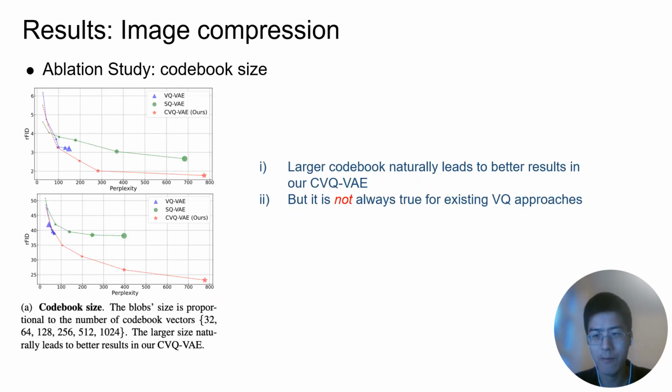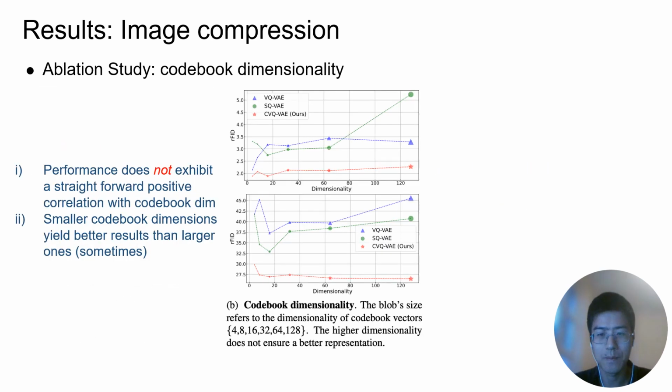We make a deep analysis of the codebook learning. First is the codebook size. The larger codebook naturally leads to better results in our CVQ-VAE, but it is not always true for existing VQ approaches. However, for the codebook dimensionality, there is no straightforward positive correlation between the performance and the dimension. Sometimes small codebook dimensions yield better results than larger ones. Therefore, we can use the low dimension vector for the representation and use them for the latent diffusion model.